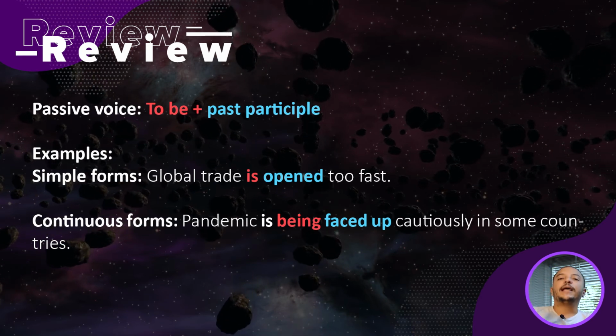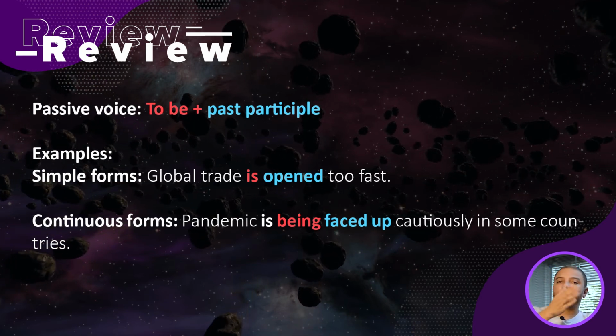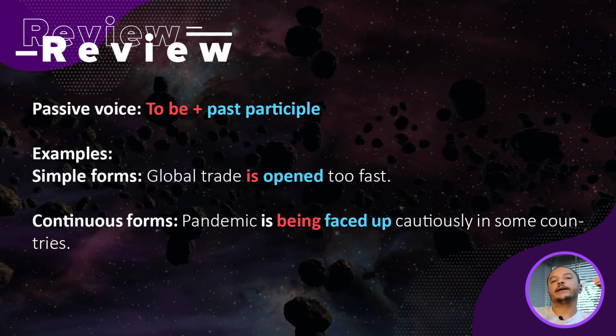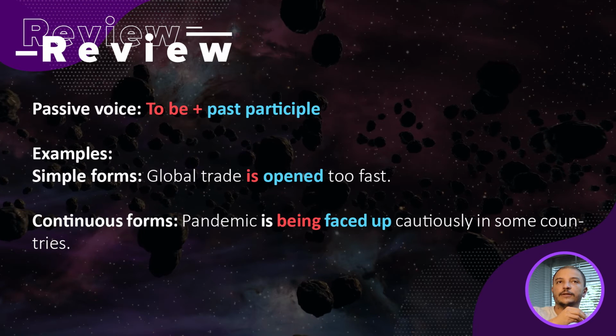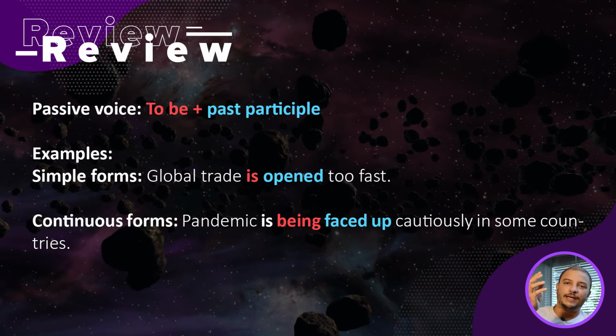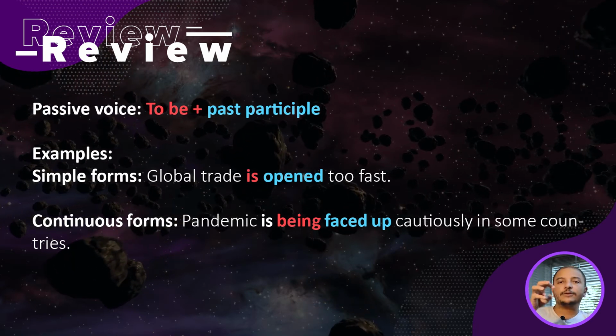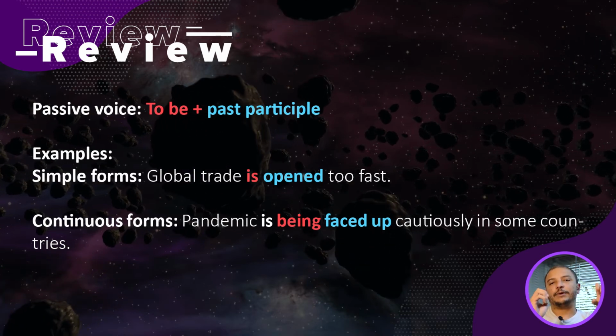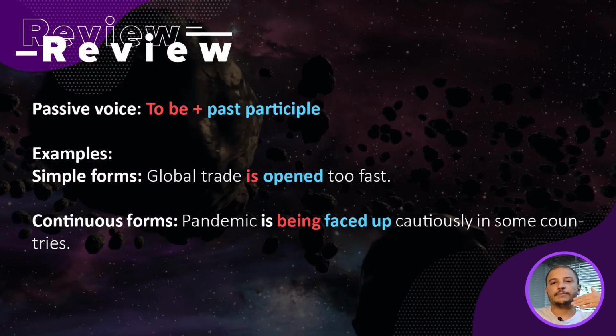Okay? In this case, we are going to respect the present continuous and we are going to put the verb to be where the other verb was. So is being is from the present continuous, being, that's the verb to be in the present participle, and the verb in the past participle.